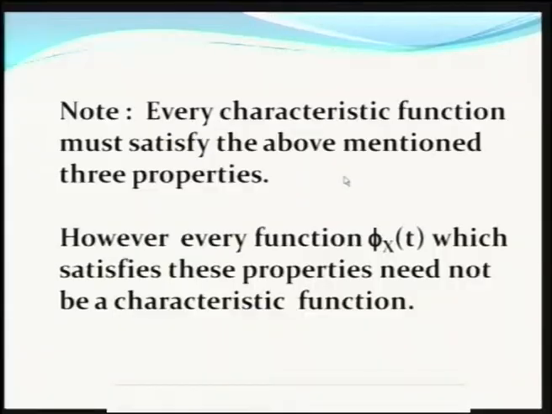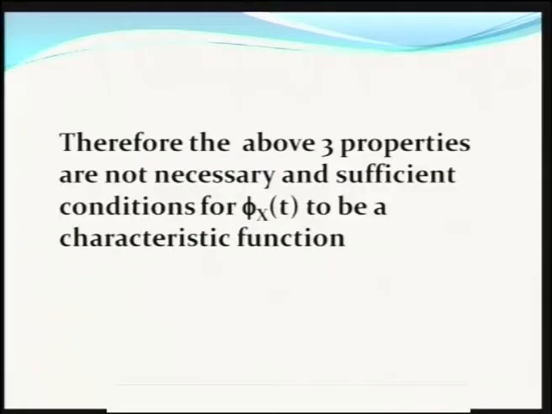So, discussing these 3 properties, earlier 2 properties were proved in the previous session, and this property is proved in this session. We have a concept which says that every characteristic function must satisfy the above mentioned properties, but the converse is not true. That is, any function phi X of t which satisfies these properties need not be a characteristic function. So, the 3 properties proved are only necessary conditions, not the necessary and sufficient conditions for phi of X to be a characteristic function.